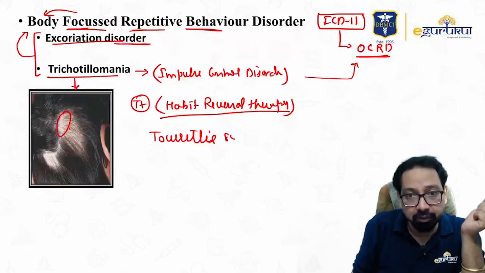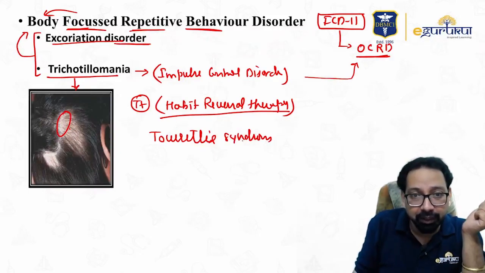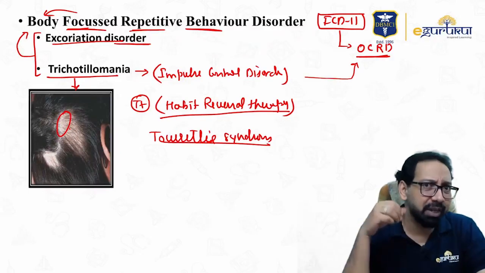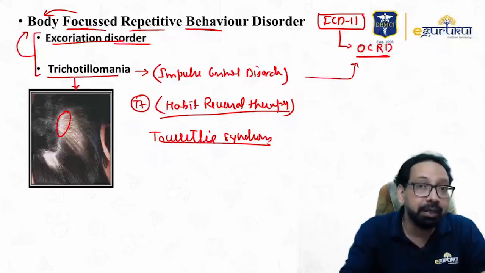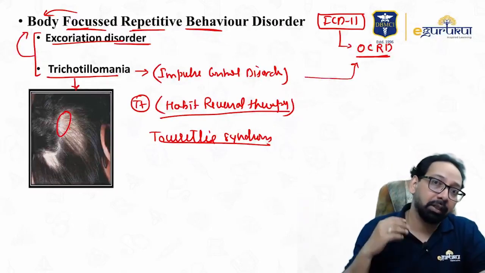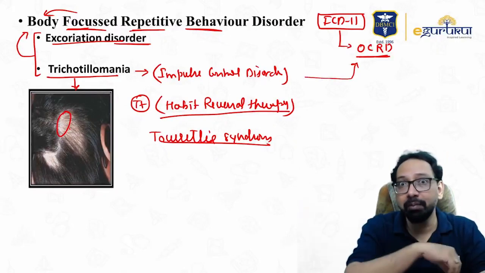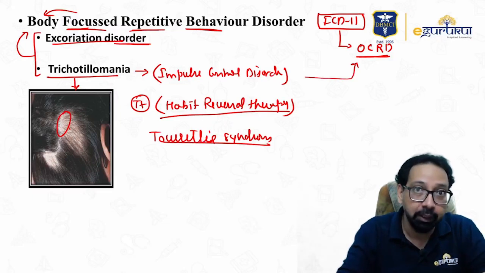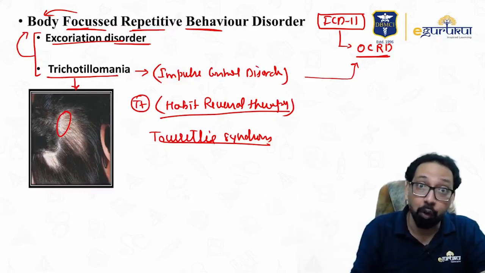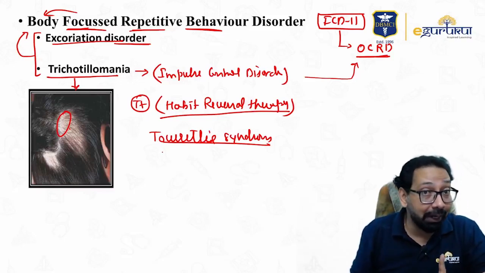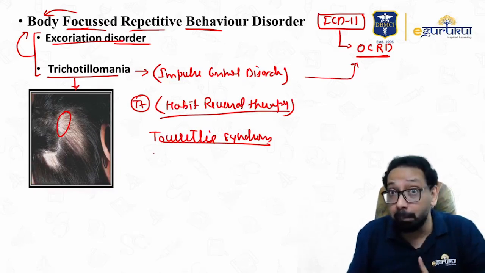Tourette syndrome. In Tourette syndrome, what happens? You must have seen the movie Hitchcock. There are brief, rapid, recurrent, intense urges to perform motor activity and vocalization. So motor activity is a motor tic, vocalization is a vocal tic. In Tourette syndrome, there is at least one vocal tic and multiple motor tics.